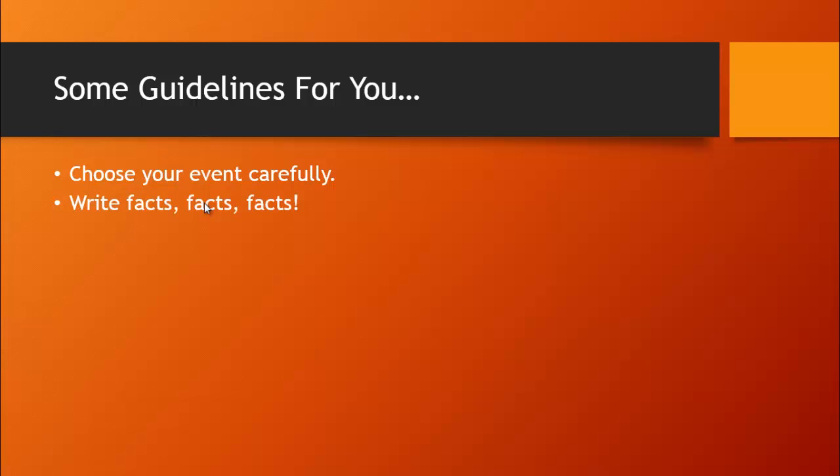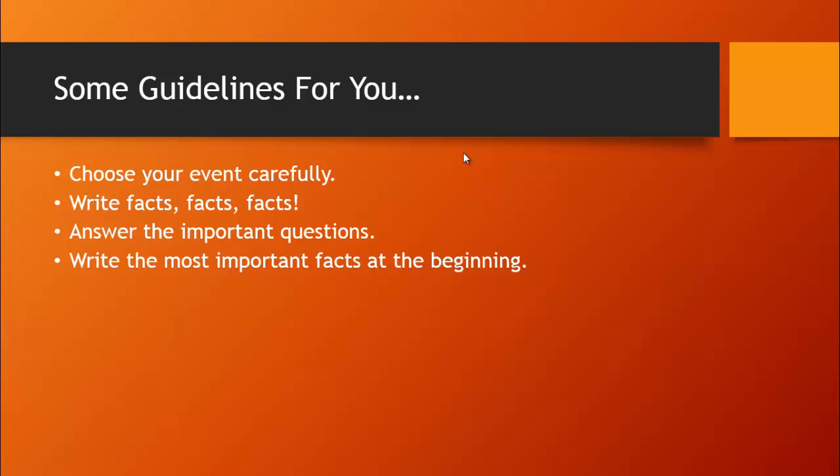Facts, facts, facts. Your articles should only include facts. They are not to include opinions. Make sure you answer those important questions that I've already talked about on the previous slide. Who, what, when, where, why, and how. When you're writing a news article, you always write the most important facts at the beginning. That way, the reader gets all the important stuff first, and the beginning should also then capture your reader's attention so that your reader wants to actually continue to read your article.